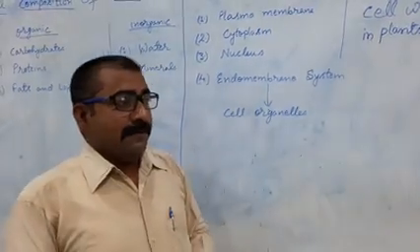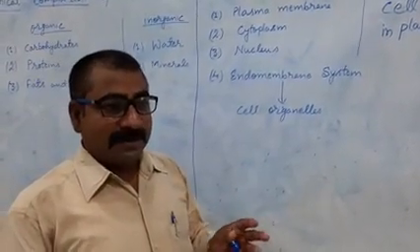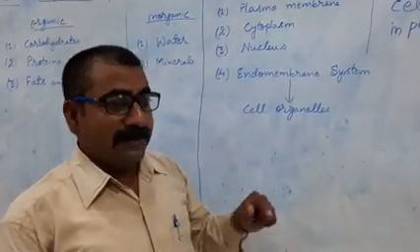So bacteria, fungi and plants are the three groups of organisms where the cell wall is found.